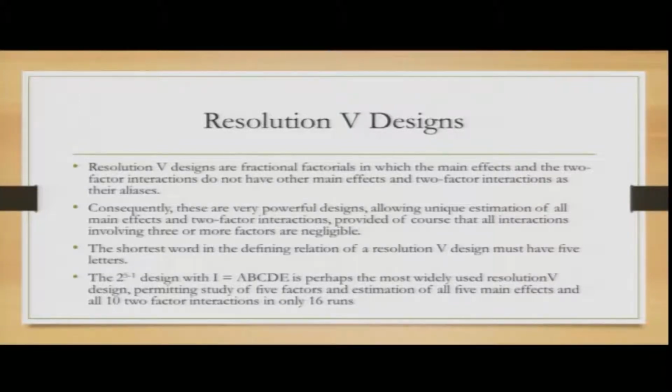So, the designs would be where the overall combined factors, or so-called indicator variables, are A, B, C, D, E, and obviously the combinations would give you the best possible effects. Continuing in the same line, it is perhaps the most widely used resolution 5 design, permitting study of 5 factors and estimation of all 5 main effects and the 10 2 factor interactions. In only 16 runs we are able to accomplish that.